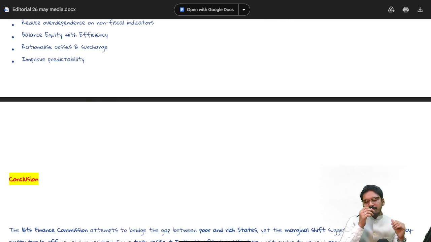And the fourth would be improvement of predictability, because in the long run, predictability is the most important pillar, where a state decides how it is going to manage or govern in the upcoming years. Let's say 20 years, as we are discussing.